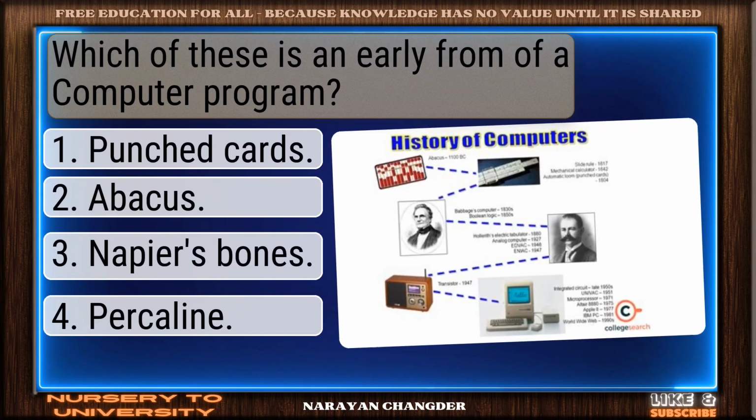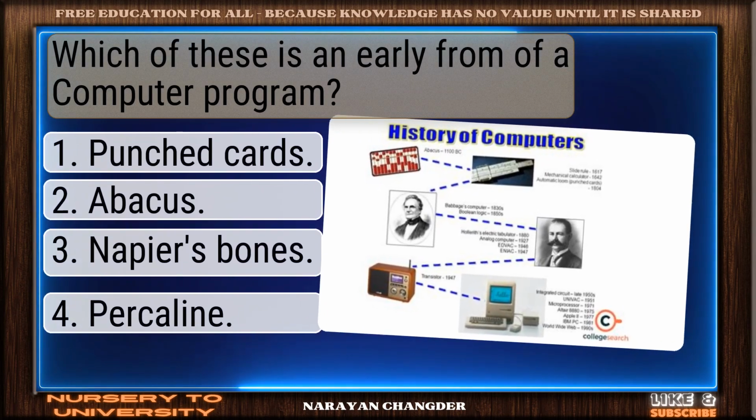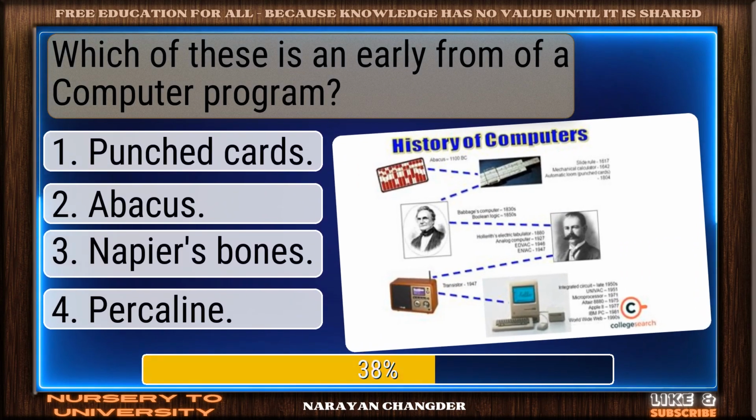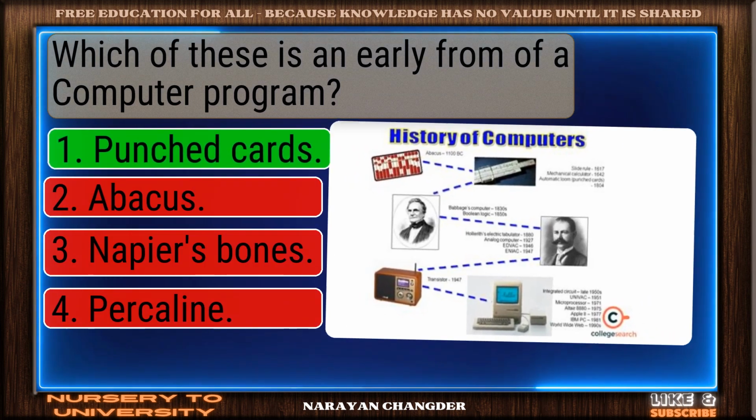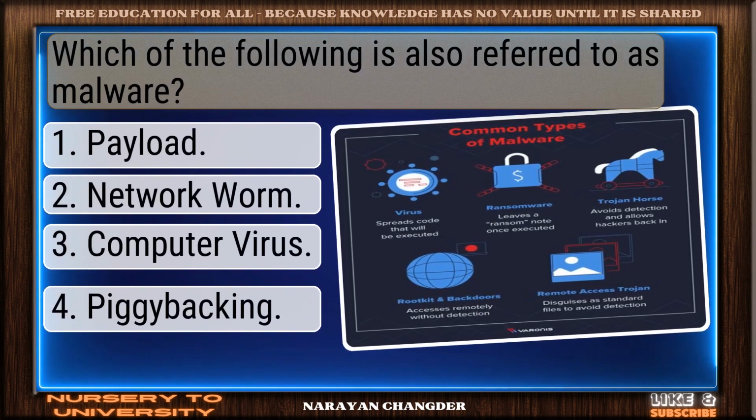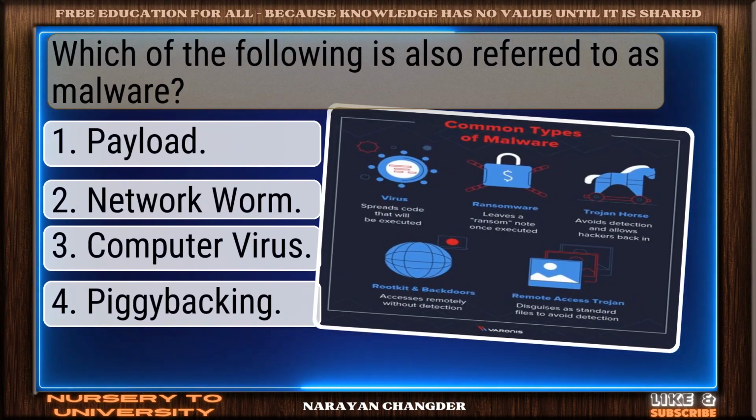Which of these is an early form of a computer program? On track. Punched cards is correct. Which of the following is also referred to as malware?